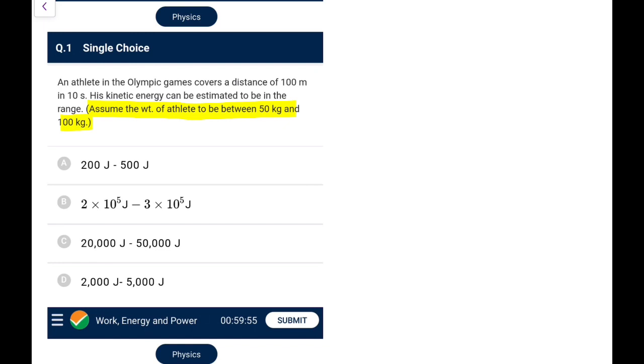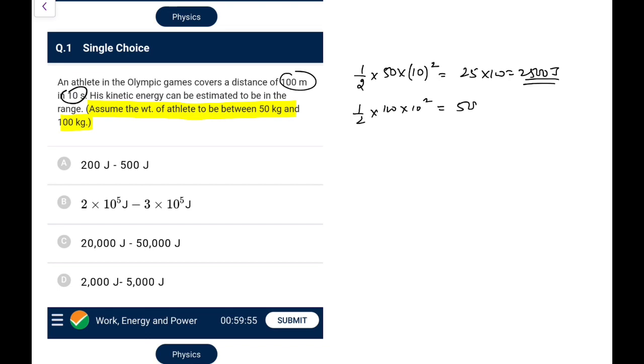So let's say I take 50 kg, the kinetic energy would be half m v square. It covers 100 meters in 10 seconds, that means the speed is 10. So half into 50 into 10 square, that is 25 into 100, so 2500 joule is the starting range, and as per the options, it is coming only in one of the options. Similarly, if I take 100 kg, the range would be half into 100 into 10 square, so that would be 5000 joules. So that's the most appropriate one that we can go for here.